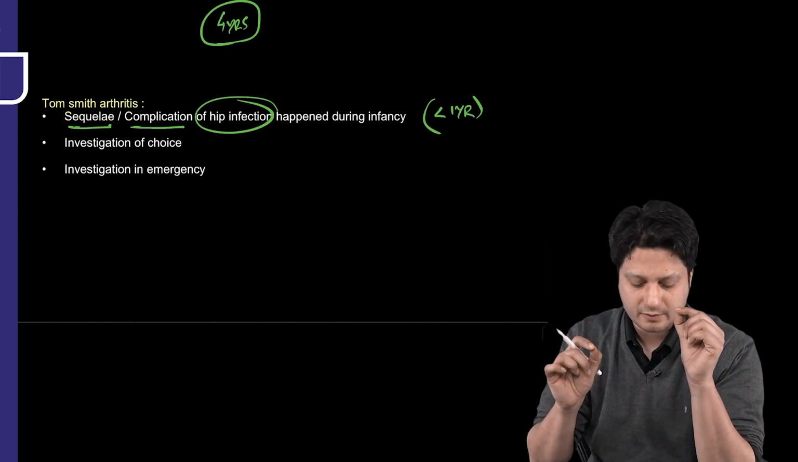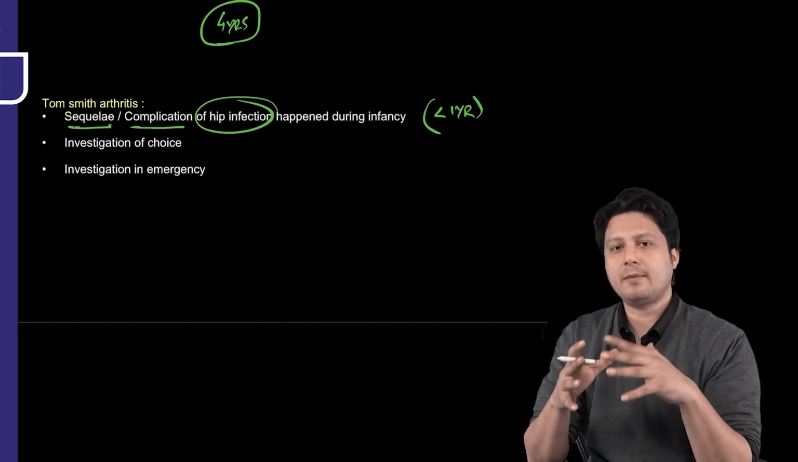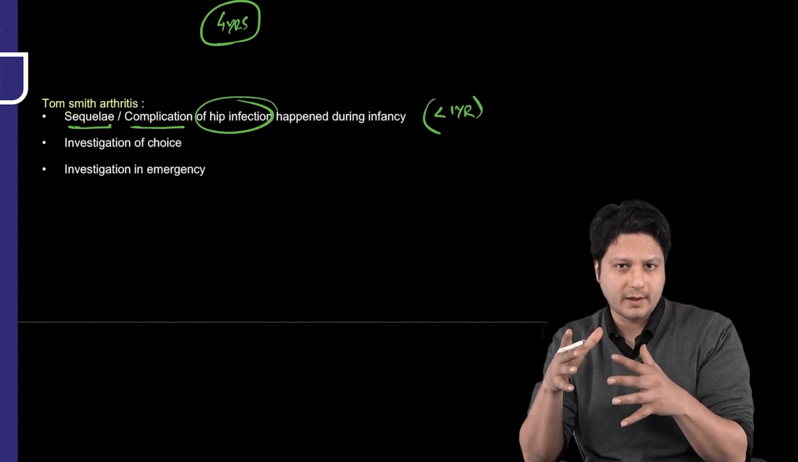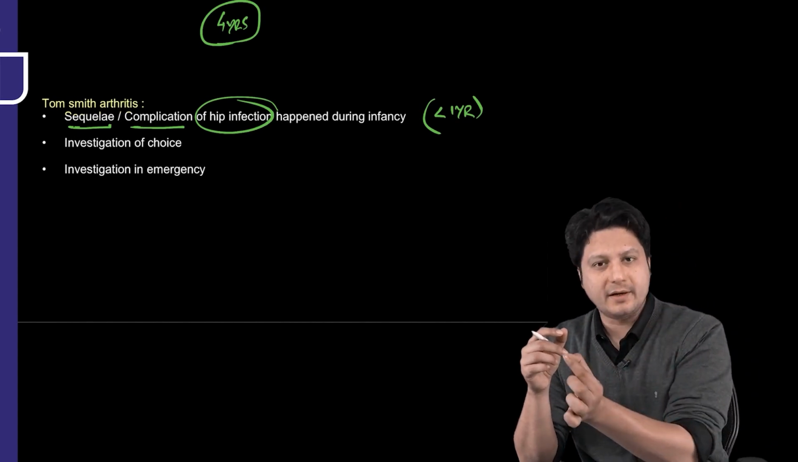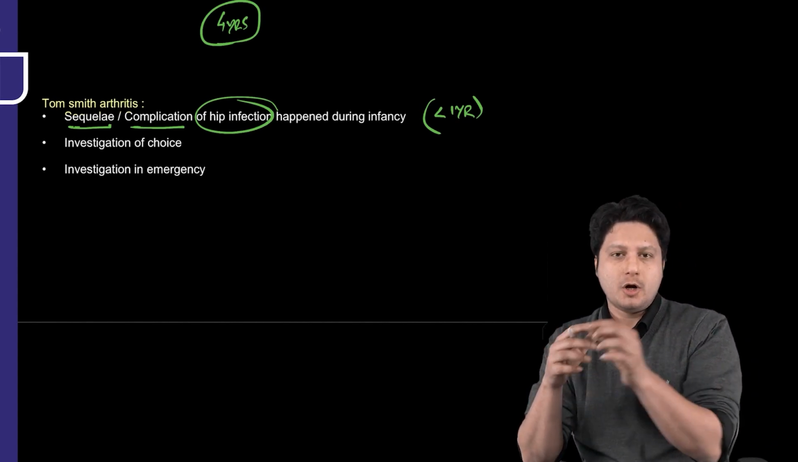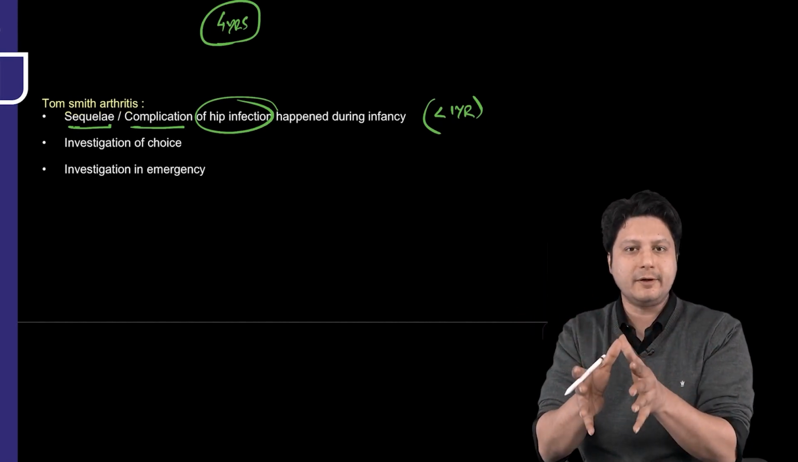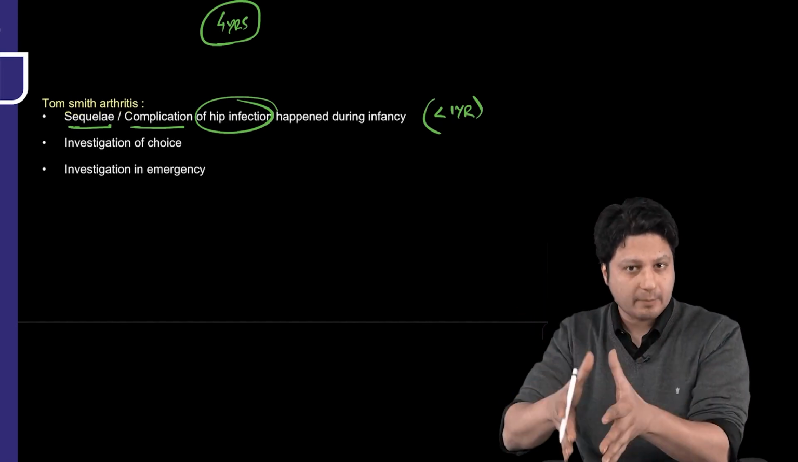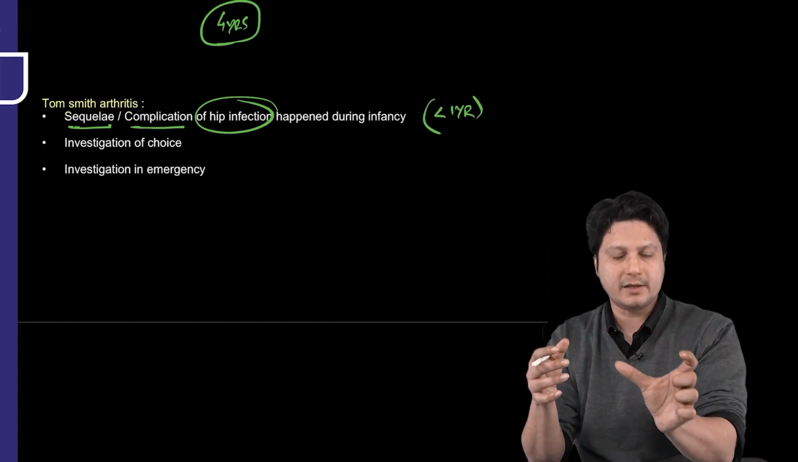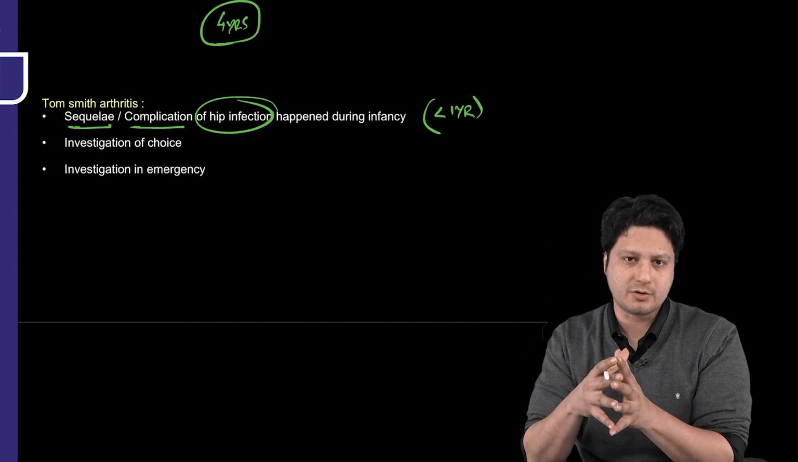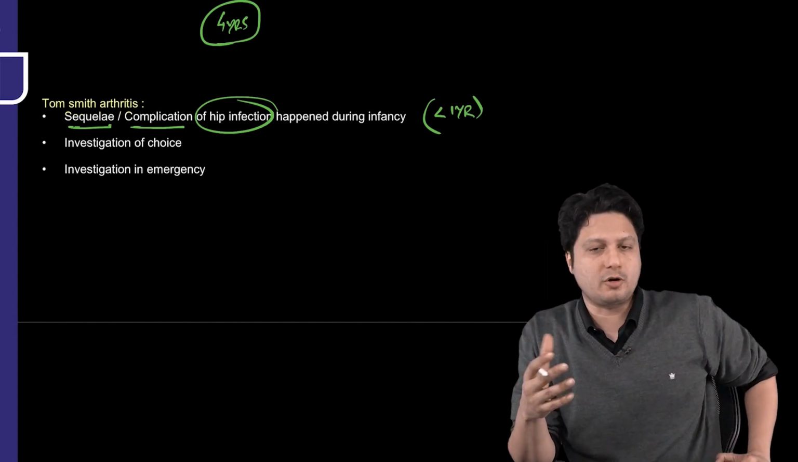So this is the reason why every time you are presented with a patient suffering from acute pyogenic infection of the joint, the infection has to be drained as early as possible. Not because it will be deleterious for the human body, but because it will lead to a permanent destruction of that particular joint. The cartilages are going to be eaten away by the infection and it will be permanent damage to the joint. All right, so this is what Tom Smith arthritis is.